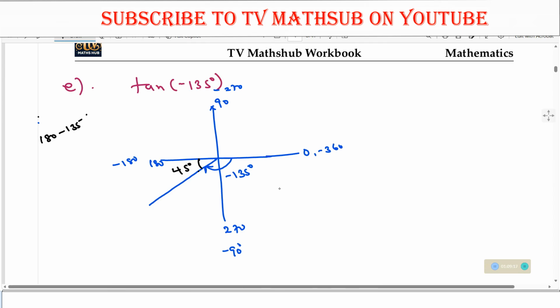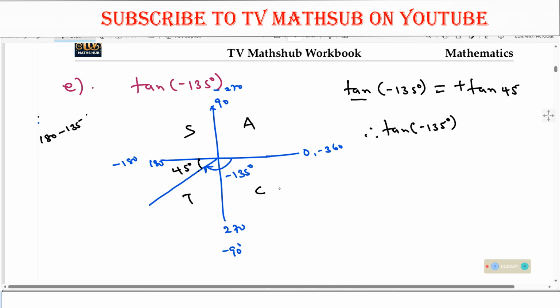Now, if I need the corresponding angle there, so I have tan of negative 135 is equal to, now I first write tan of the angle which is 45. Then I look at the nature of tan in this quadrant. The nature of tan in this quadrant is positive, which means that tan of negative 135 is the same as tan of 45 degrees. That is what we shall have. So you are placing this in terms of the acute angles.